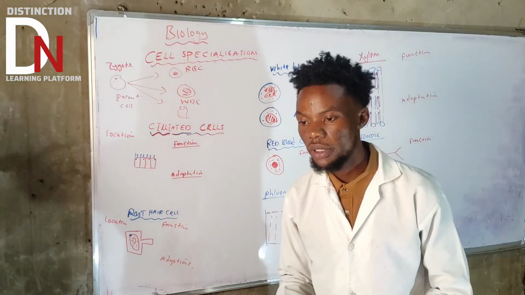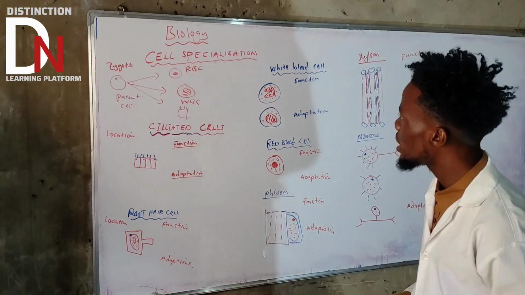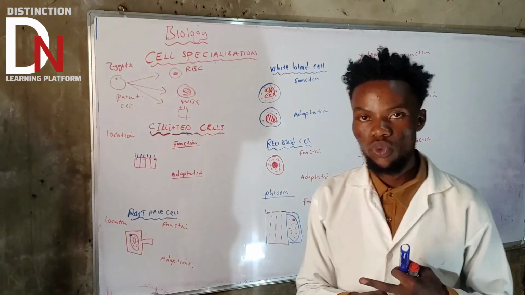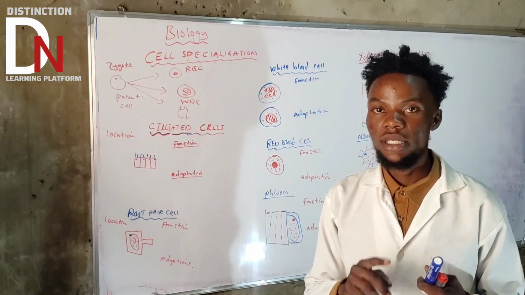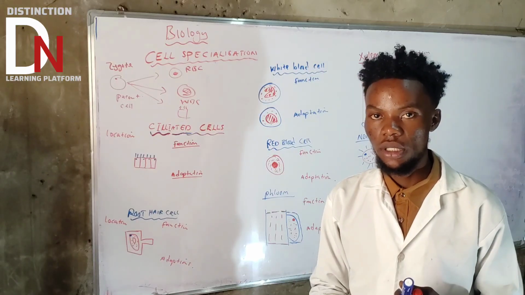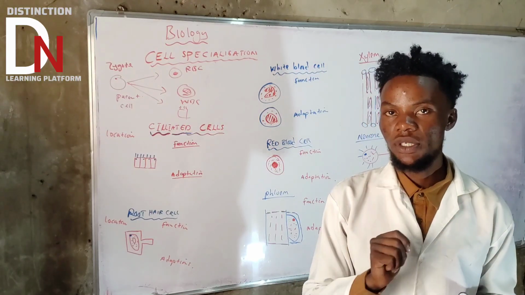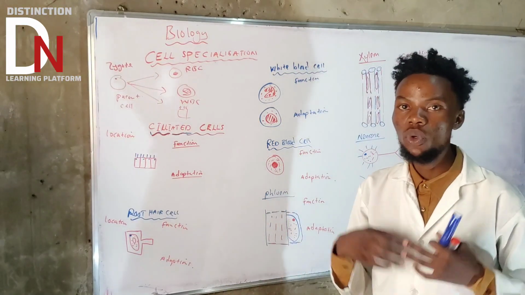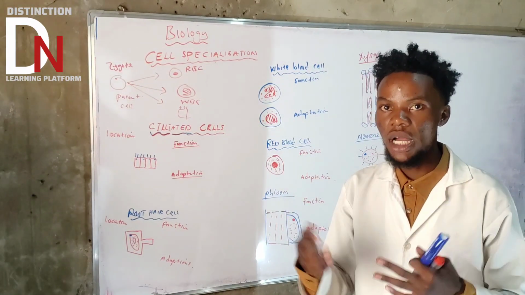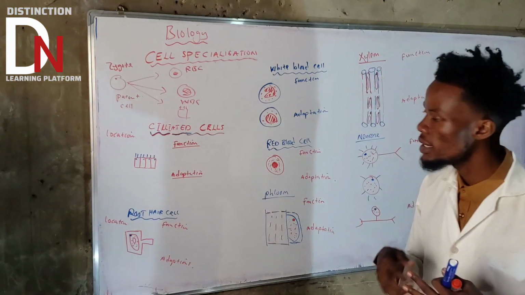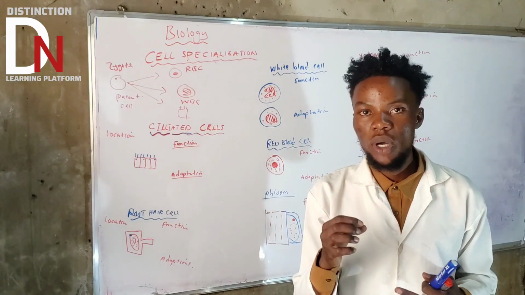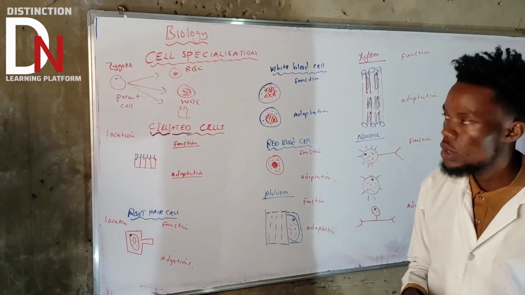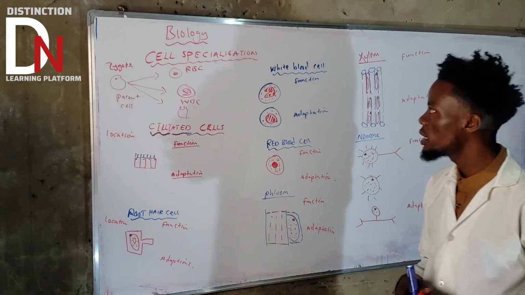Cell specialization is the same as cell differentiation, but it is different from cell proliferation. Proliferation is when cells are just dividing, becoming many. But in cell specialization, the already existing cell is developing certain important features so that it can perform its suitable function.